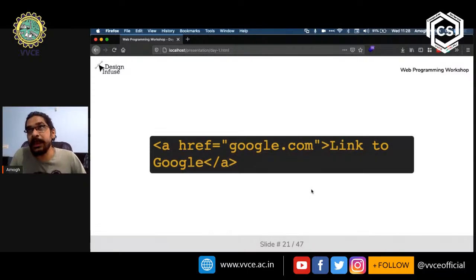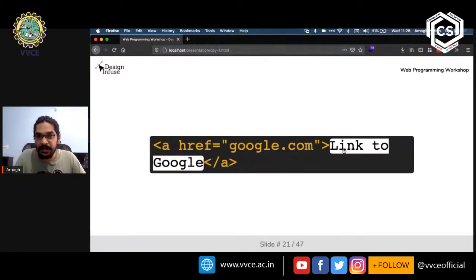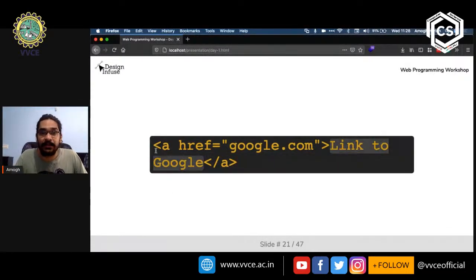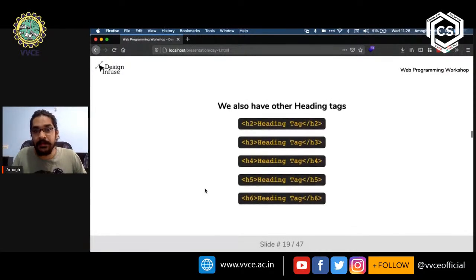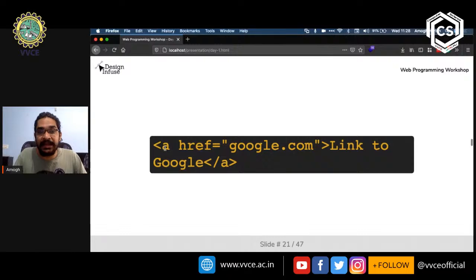Now, another common thing that we see on websites is links. This will take you from one place on the internet to another place on the internet. For example, if your website has a link that says link to Google, when you click on that, it takes you to Google. This is how you would create that link. You would create something called an anchor tag, but unlike other tags like the button and heading, we don't spell the entire name out. We just put a.